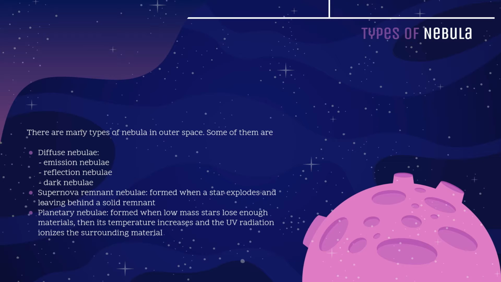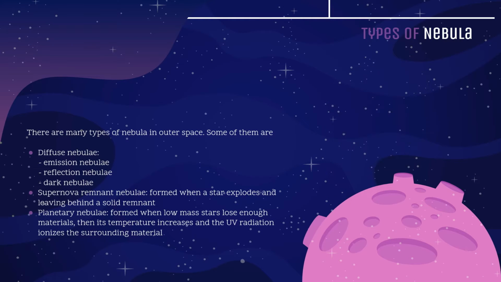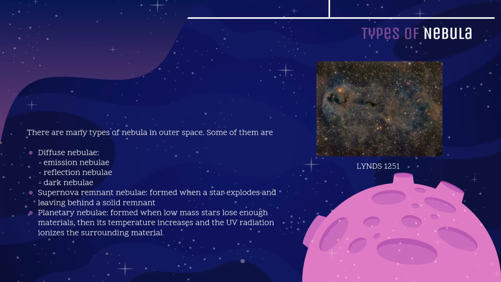There are many types of nebula in outer space. Some of them are diffuse nebulae, which is divided into emission nebulae, reflection nebulae, and dark nebulae.